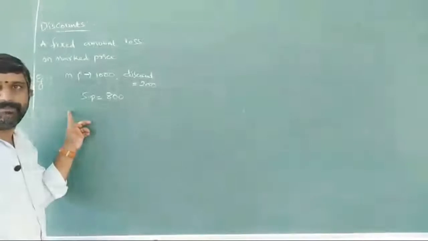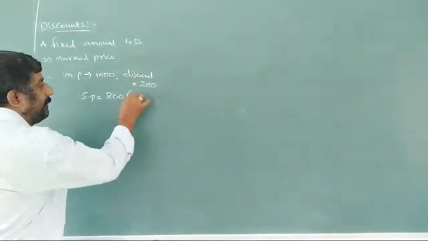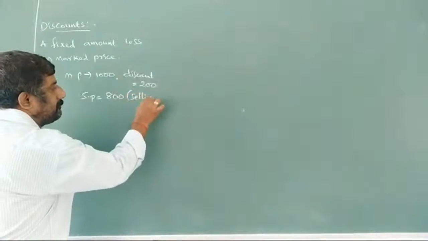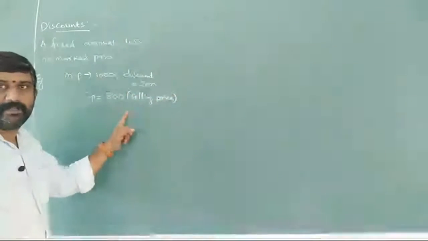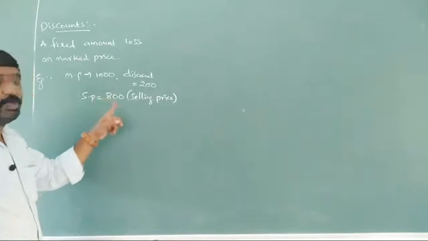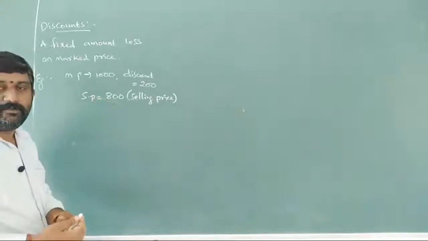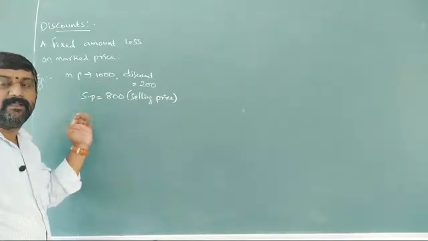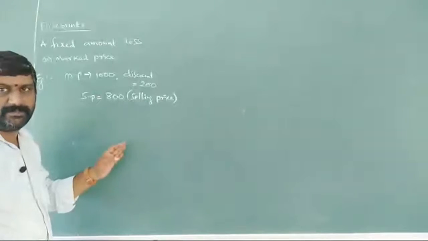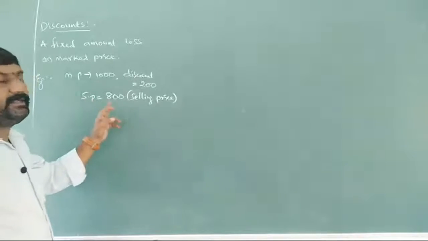What is SP? SP is nothing but selling price. For whom? For the shopkeeper, not for us. He is doing the business. So the words selling price, marked price and cost price all depend on the business person only, not on the customer. So selling price is nothing but 800.